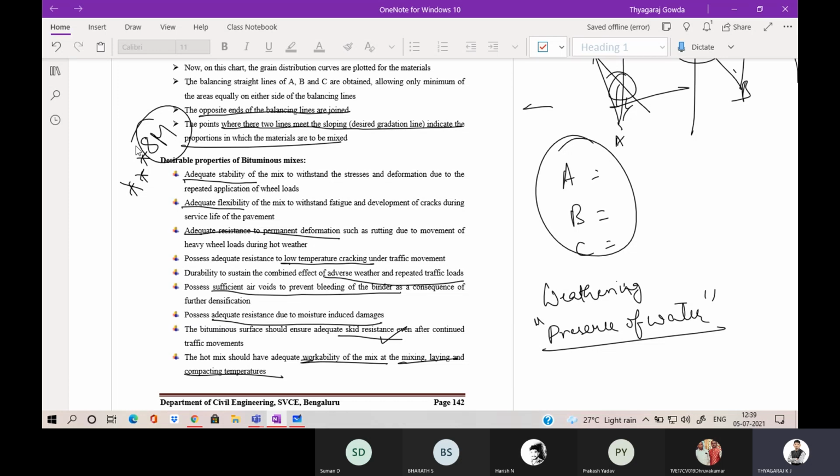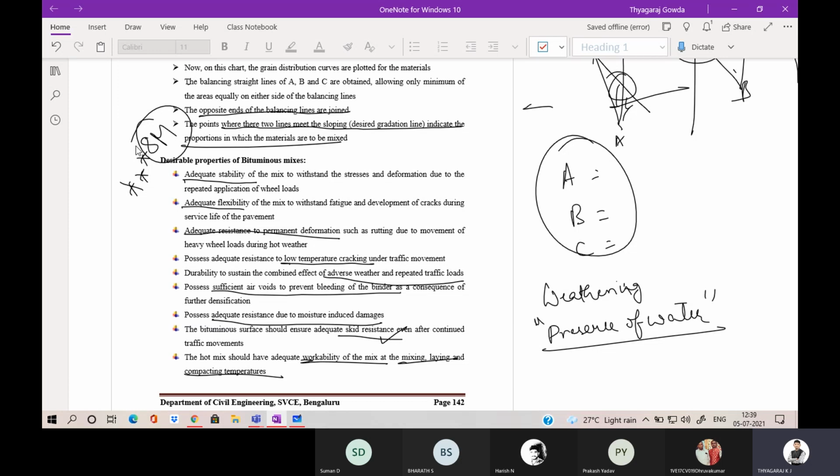Desirable properties of bituminous mixes: adequate stability, adequate flexibility, adequate resistance to permanent deformation, adequate resistance to low temperature cracking. Why? Because at lesser temperature the bitumen gets cracked because of brittleness.